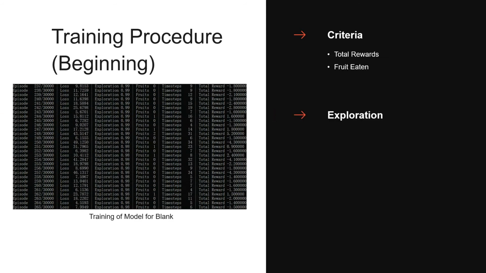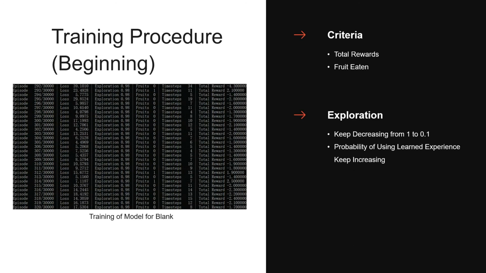And exploration here is basically the probability that the snake takes action randomly. It will keep decreasing from 1 to 0.1, and the probability of taking action based on experience will increase. And we can see the performance here for the fruits and total rewards is really bad.